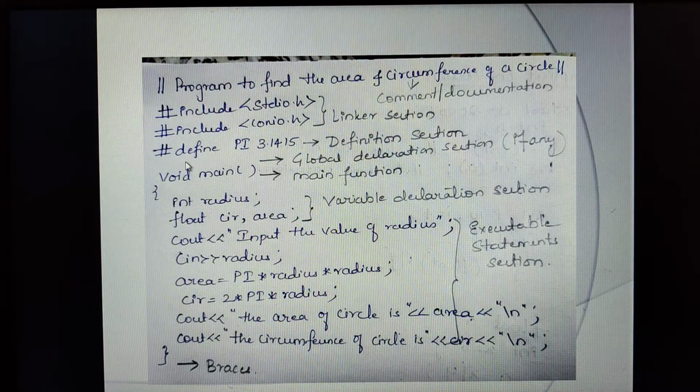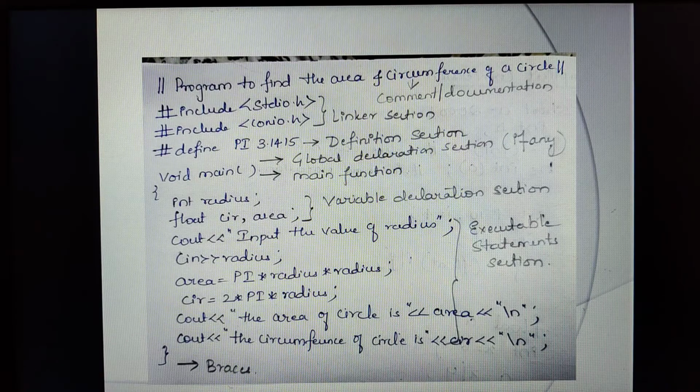Only such variables can be accessed within the main function and even outside it. That means their scope remains throughout the program, whereas the local variable's scope remains only within this particular block. That is the variable declaration section. I hope students you are able to understand. Let us move on to the next one, that is the executable statement section.